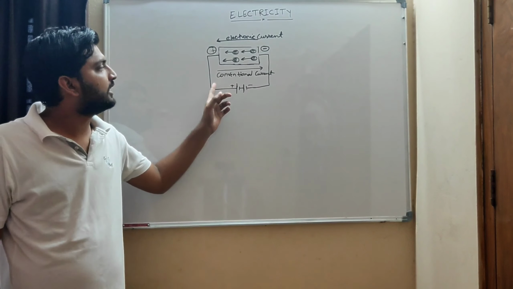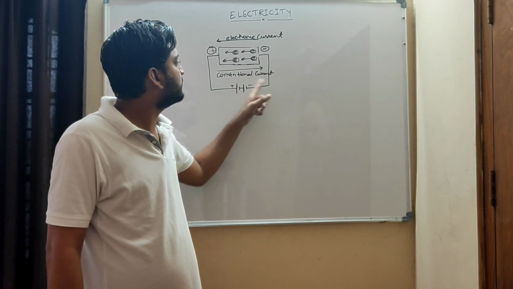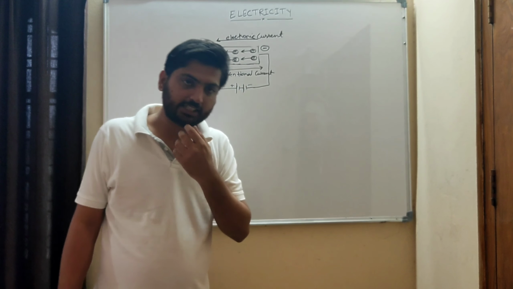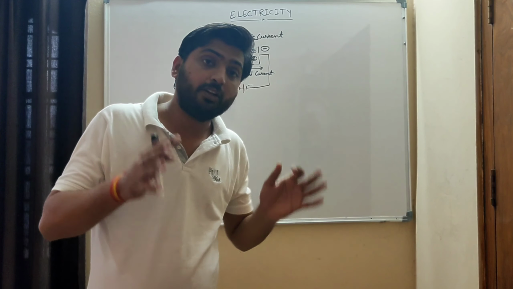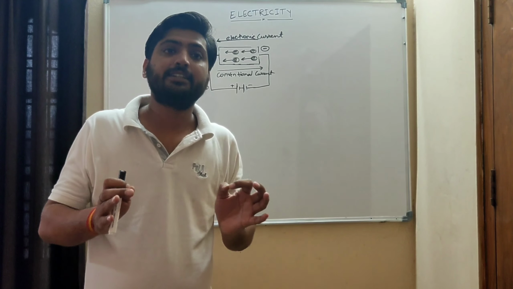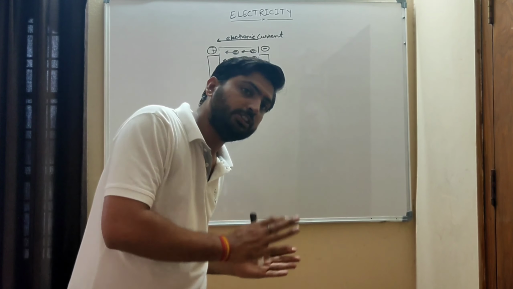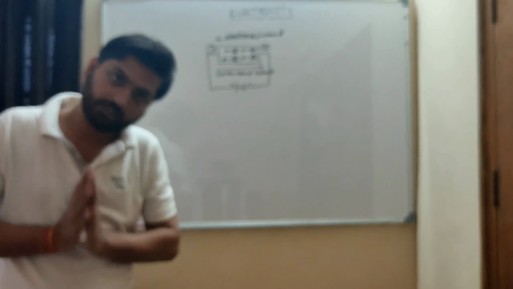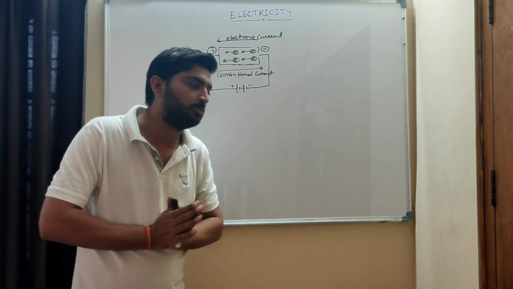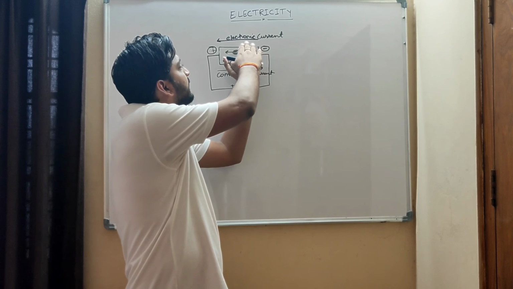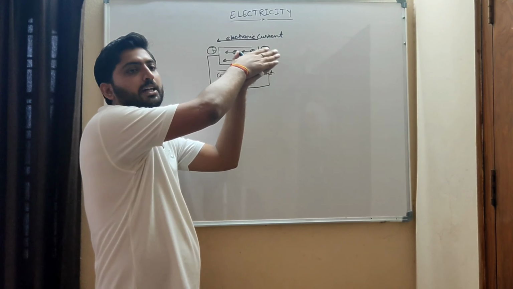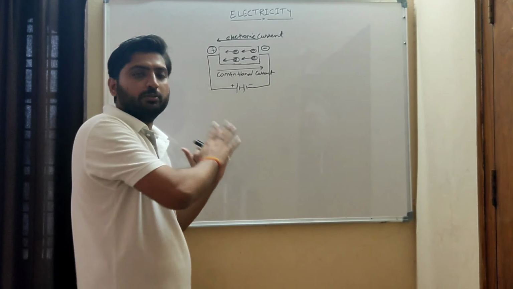We consider the current is flowing from positive to negative, that is conventional current. Don't get confused. We will always take the current as moving from positive to negative direction. Since electrons are moving from negative to positive, we call it electronic current, and the direction of that electronic current is from negative to positive.